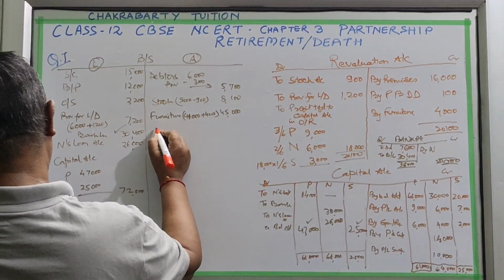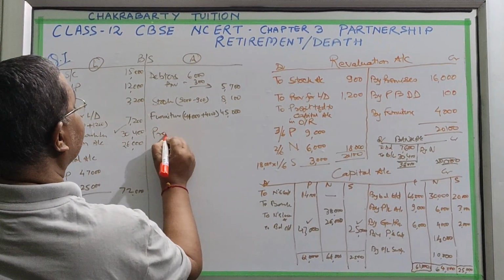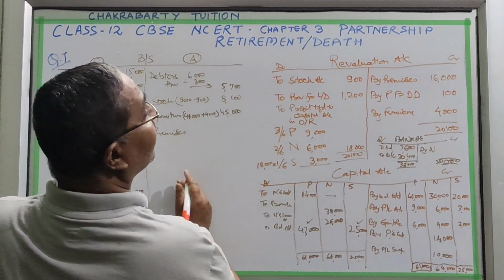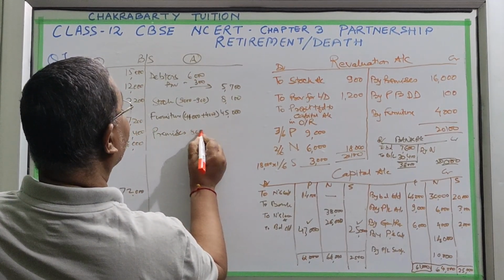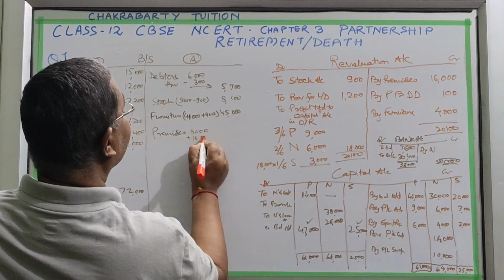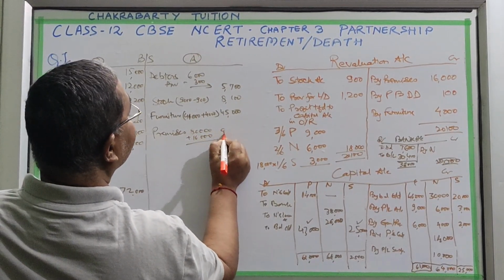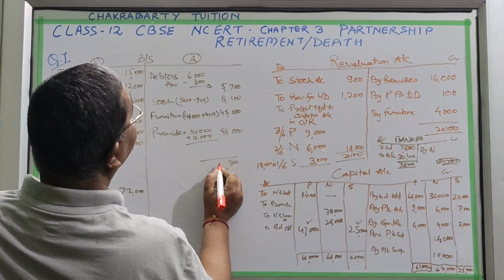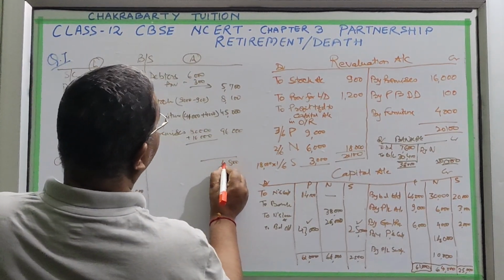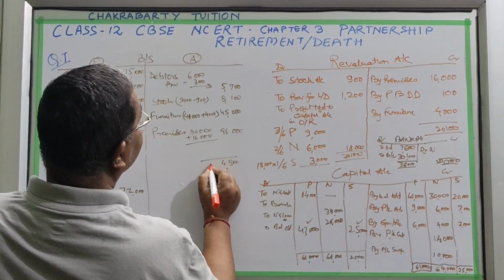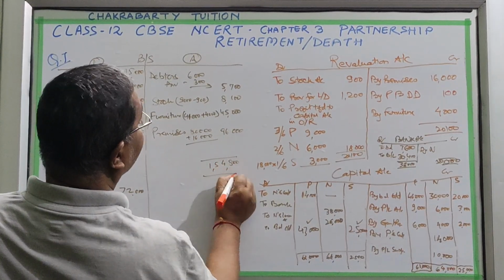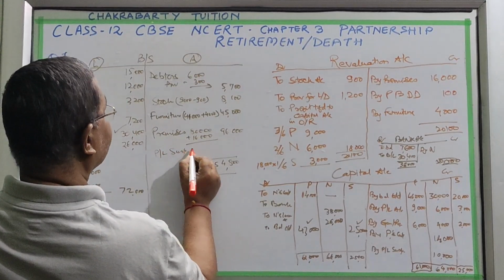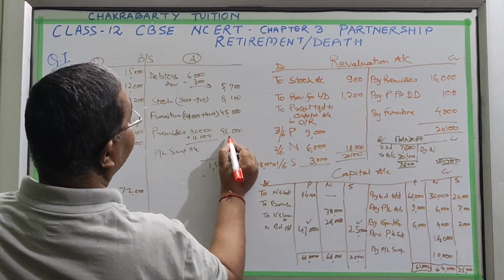Then next is premises, and you have 80,000 and you have increased it by 16,000, so 96,000. So this side total is calculated. And the PL suspense account will come here.